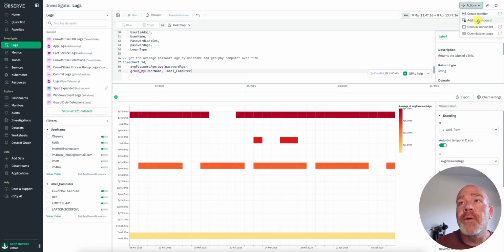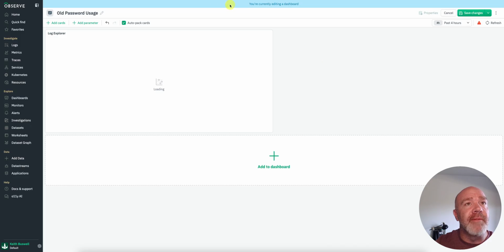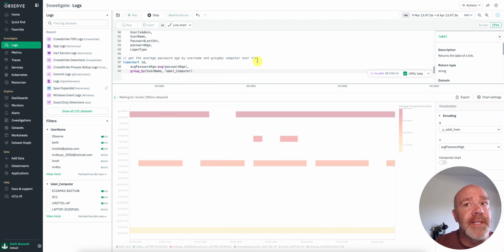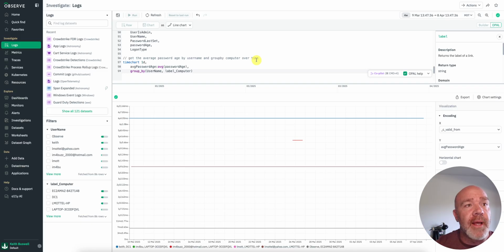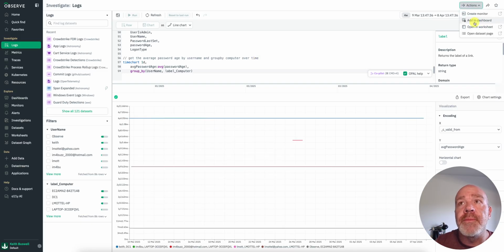What might be kind of interesting now is that I'm going to move my face back around here, and let's create maybe just a dashboard off of this. I'm going to say add to dashboard, brand new dashboard, and we'll call it old password usage. Now I can just drag my visualization around however I want, save my changes, and then we can manipulate this more, maybe turn it into a time chart or whatever might make sense for us here. It's just a really easy way that we can quickly pivot around, create new visualizations, and then add them to the existing dashboard.